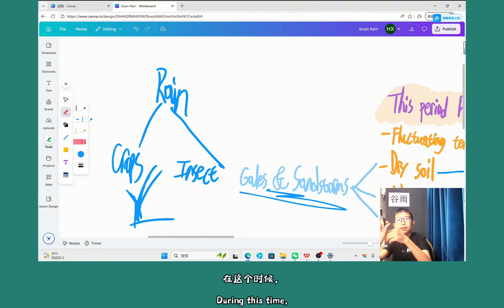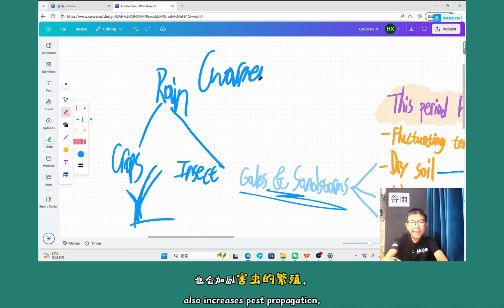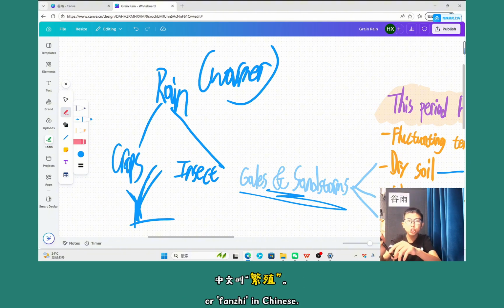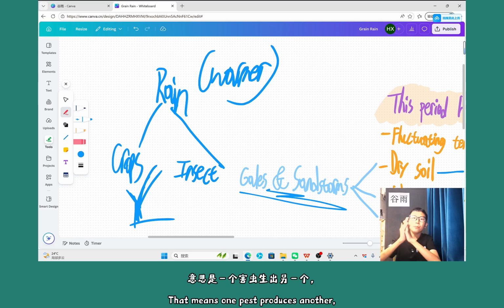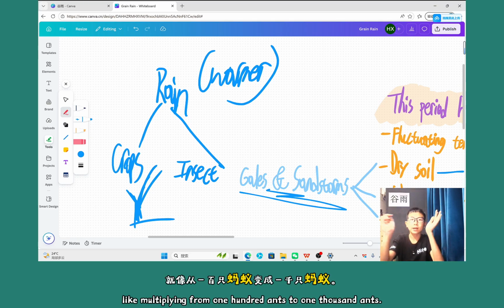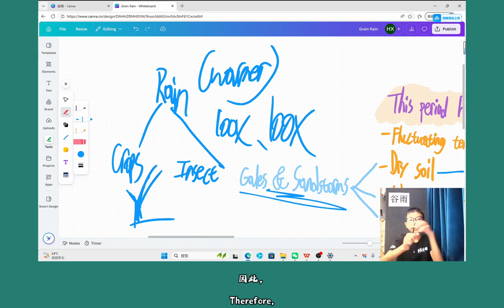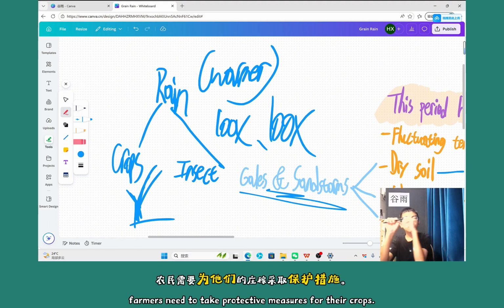During this time, the warmer climate will also increase pest propagation, which we call 繁殖. That means I will bear you, and you will bear another, like a little kind of duplicating, like 100 ants into 1,000 ants. Duplicate, like here. And that's frequent, so the farmers need to have protective measures for their crops as well.